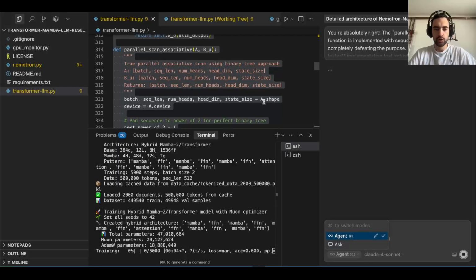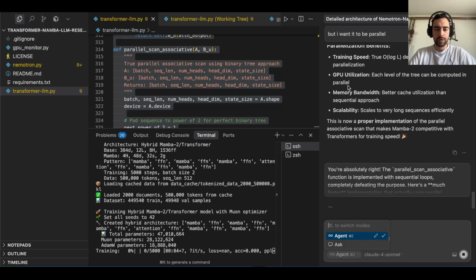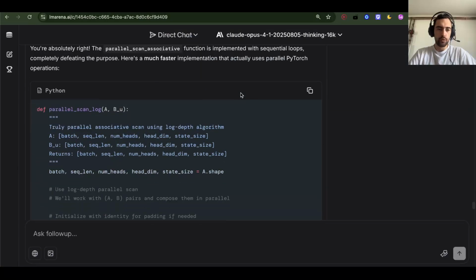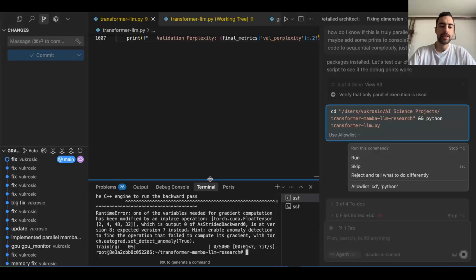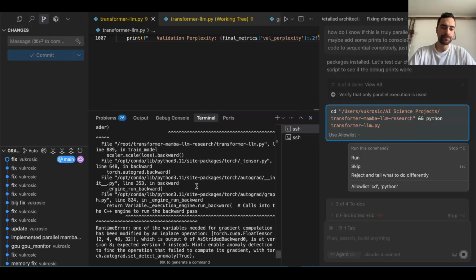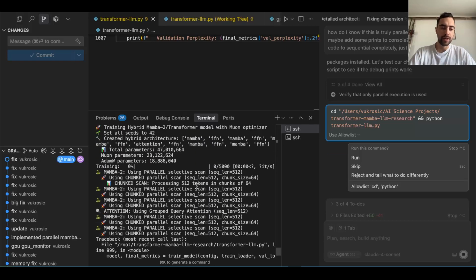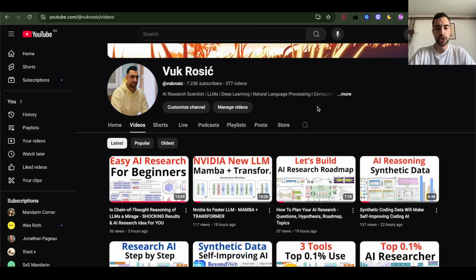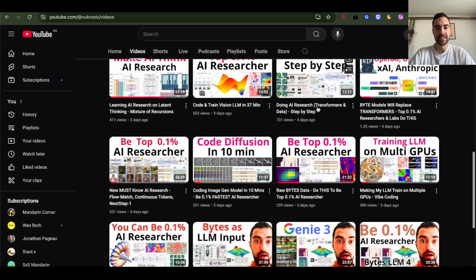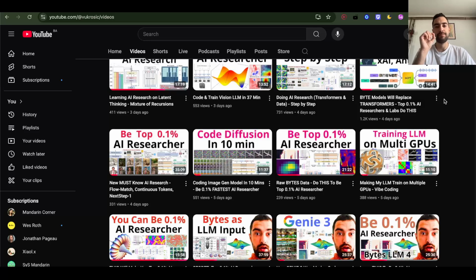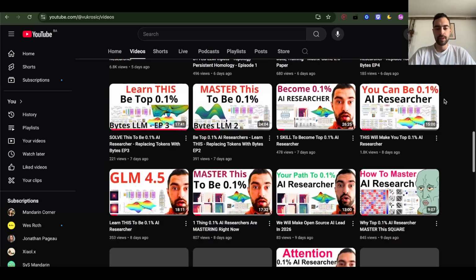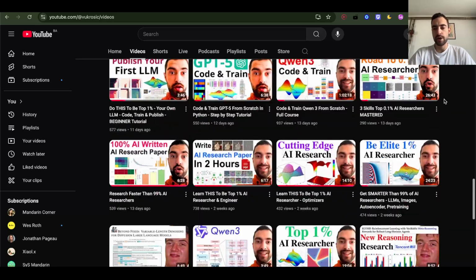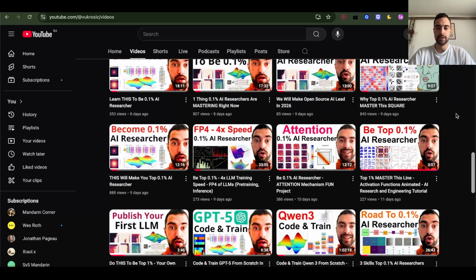Sonnet is struggling to implement the parallel function, so I actually just copied the code to Opus and it gave instructions, so I'm going to give it back to Sonnet. This issue persists. It's just not able to implement parallel training. Next video we will just go ahead and learn simple step-by-step Mamba, implement a simple version of it manually, and do parallel training. So we will understand that and then we will go back to this one. So see you in the next video.